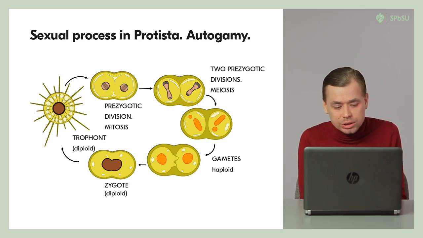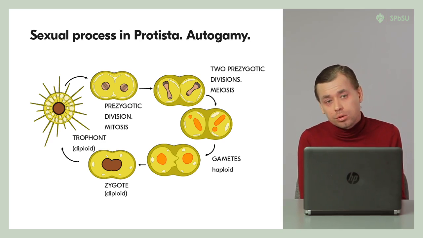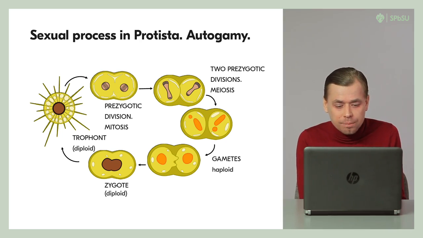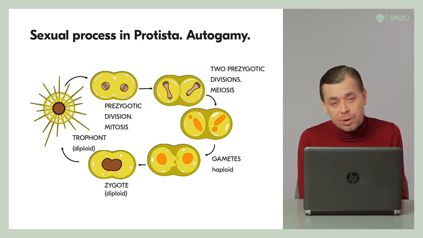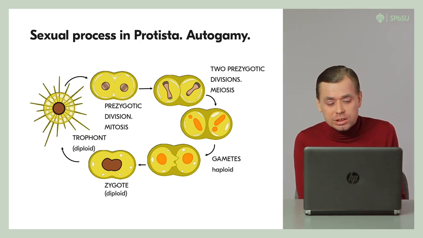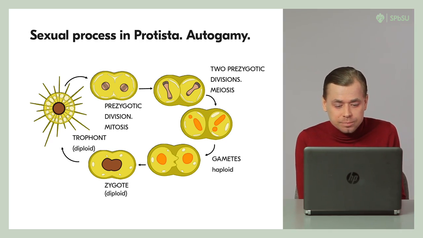Even more convincing is the presence of some protists with so-called autogamy, the fusion of gametes formed by the same parental organism. In the picture you can see the stages of the heliozoan Actinophrys and its sexual process.